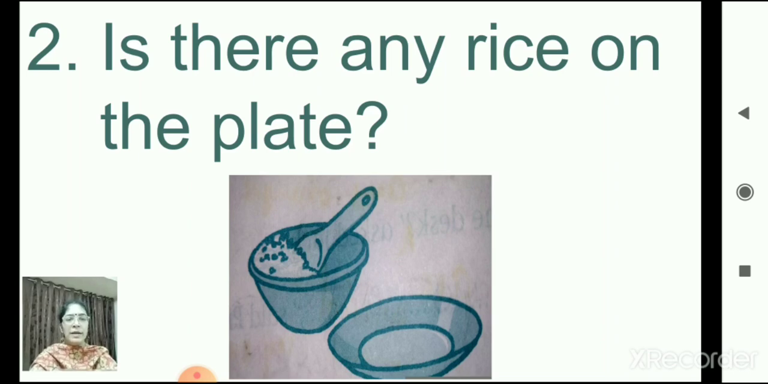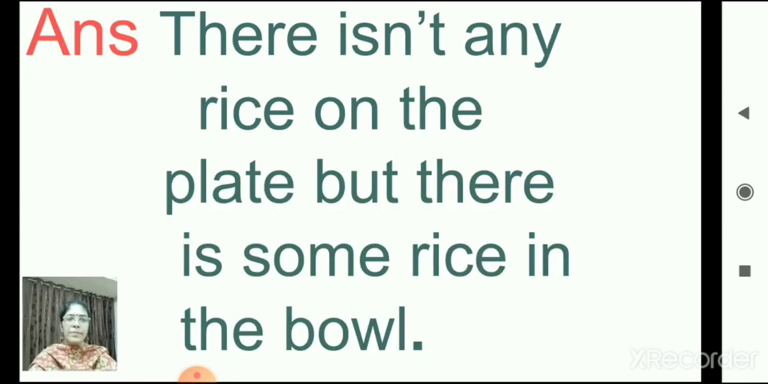Number 2. Is there any rice on the plate? Look at the picture, children. Do you find any rice in the plate? No. In the bowl? Yes. So let's see how to answer. There isn't any rice on the plate, but there is some rice in the bowl. Once again we will read. There isn't any rice on the plate, but there is some rice in the bowl.